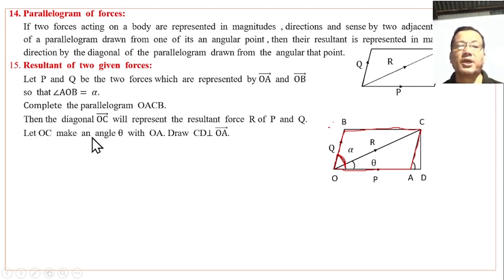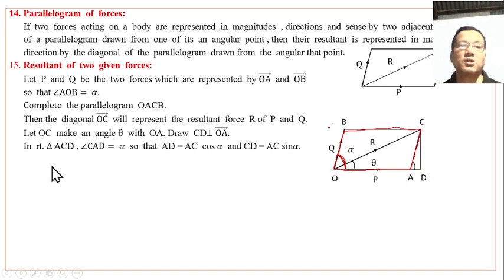Let OC make an angle theta with OA. Draw CD perpendicular to OA produced.